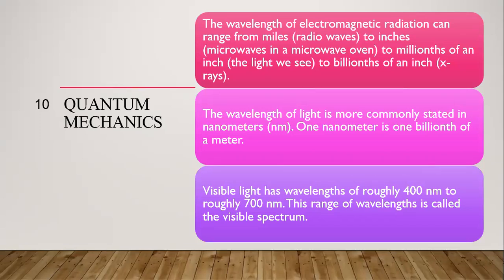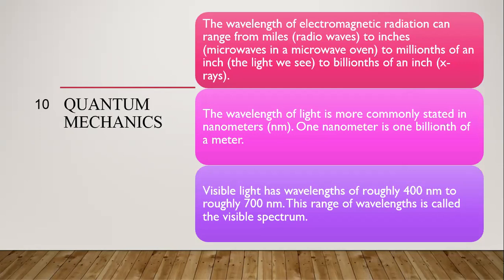Now the wavelength of electromagnetic radiation can range from miles to a fraction of an inch. Where do you get electromagnetic radiation? When charged particles are accelerated, moving with some velocity, you get electromagnetic radiation.